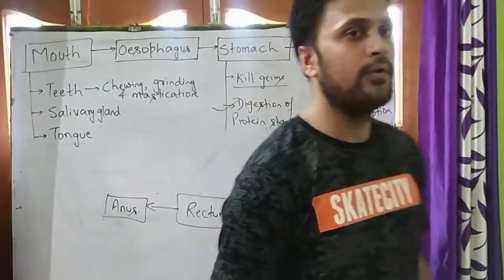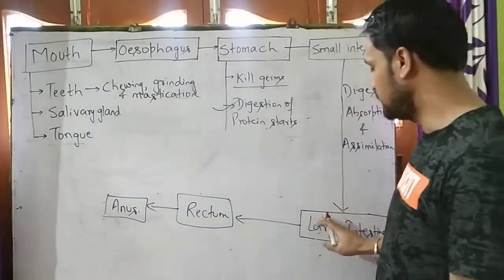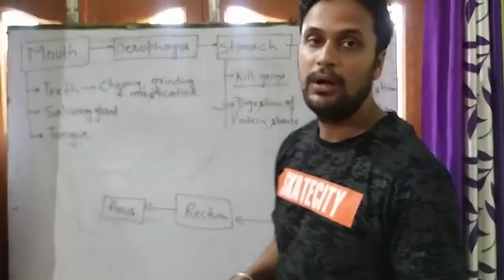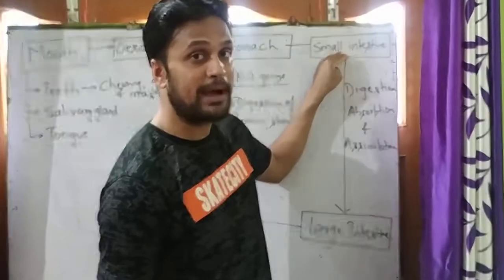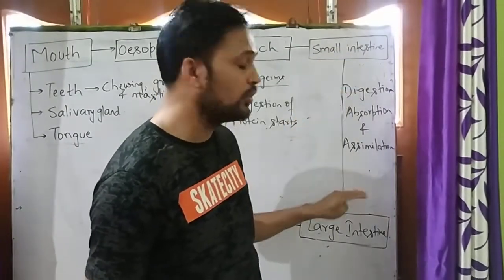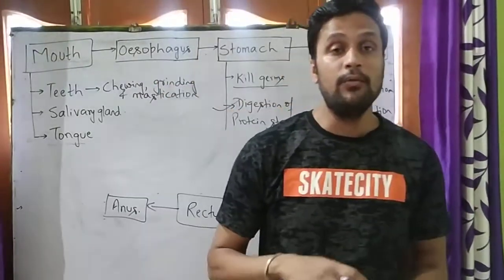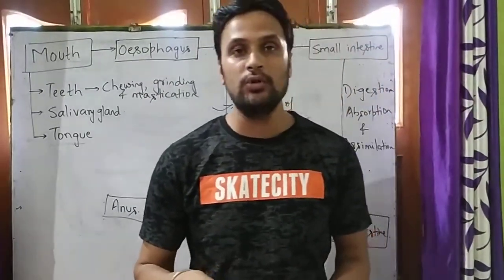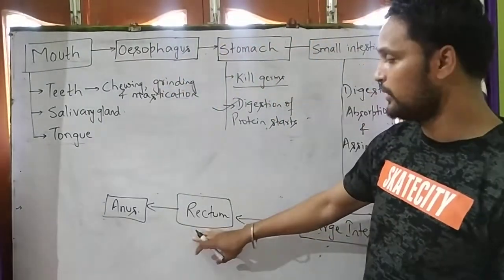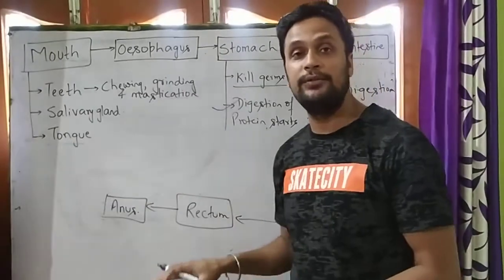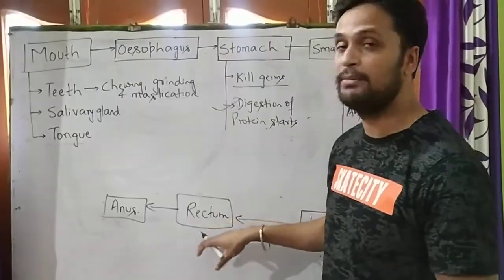Now when the food passes from the small intestine to the large intestine, what happens to it? The small intestine passes the undigested food to the large intestine. Now the large intestine absorbs water and mineral from those undigested food and passes it to the rectum. Now student, the rectum converts those undigested food into semi-solid material.